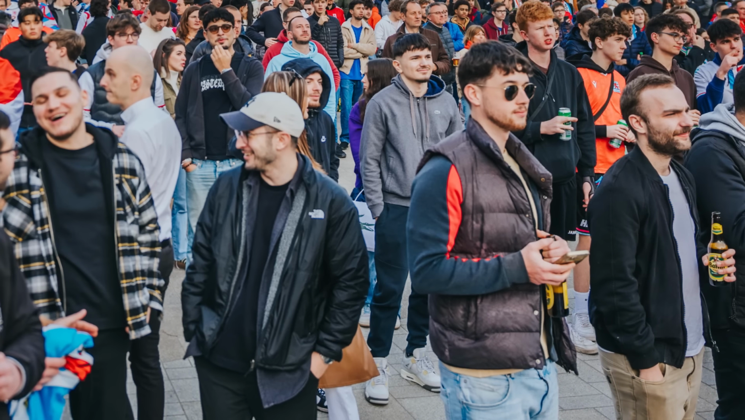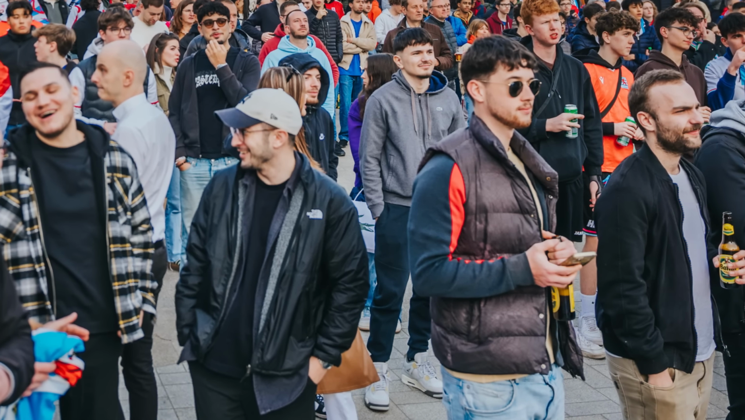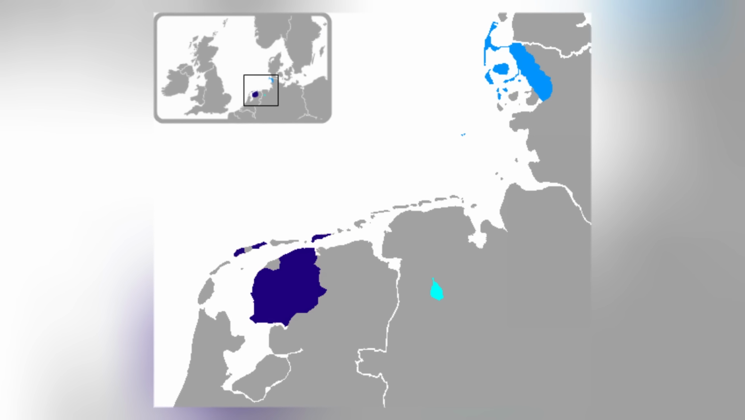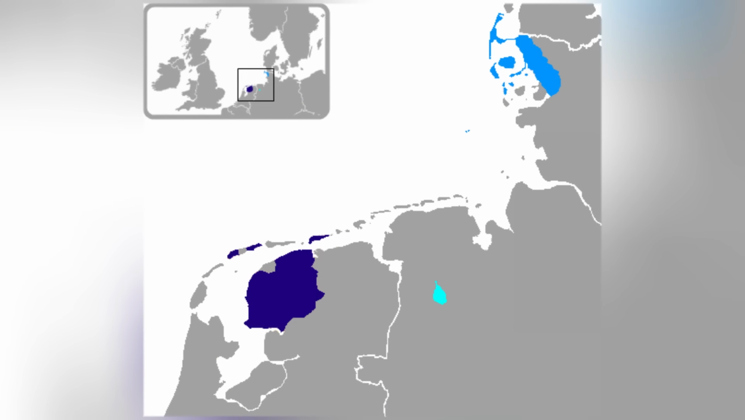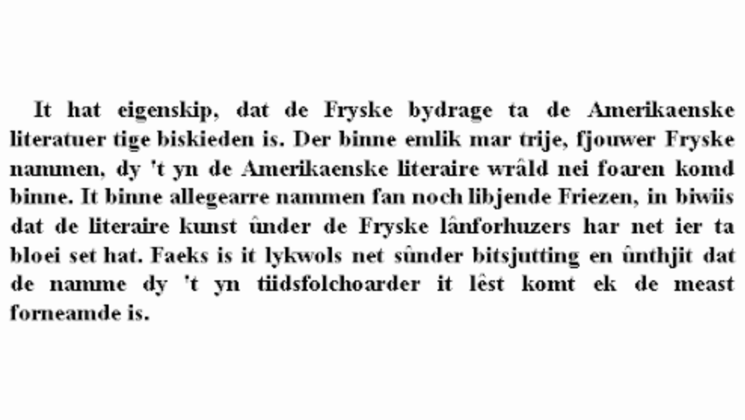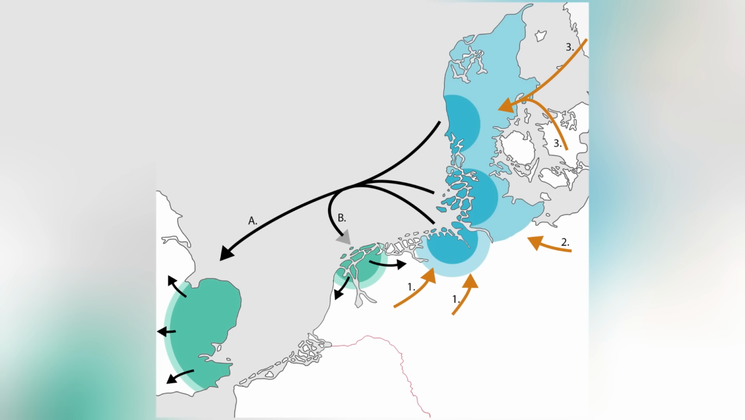Today, Luxembourgish is used in daily communication, local media, government contexts, and schools, serving as an important marker of national identity. Frisian. Frisian is a group of closely related West Germanic languages spoken in the northern Netherlands and small regions of Germany. It is best known as the language most closely related to English, with both descending from early Anglo-Frisian varieties spoken along the North Sea coast.